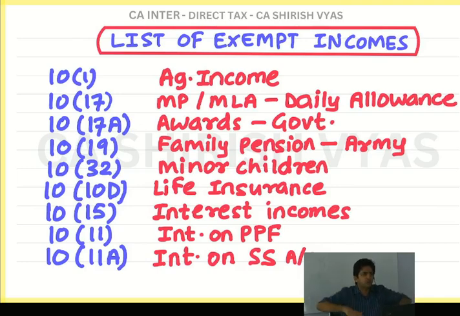Both are government's accounts, so both have got 11. But with A, my daughter's name comes. A for Anika. She is a girl child only. This I can remember now. I am your sir, you also have to remember my daughter's name, Anika. 11A, A for Anika. And actually I opened an account for my daughter Anika in SBI, a Sukanya Samriddhi account.